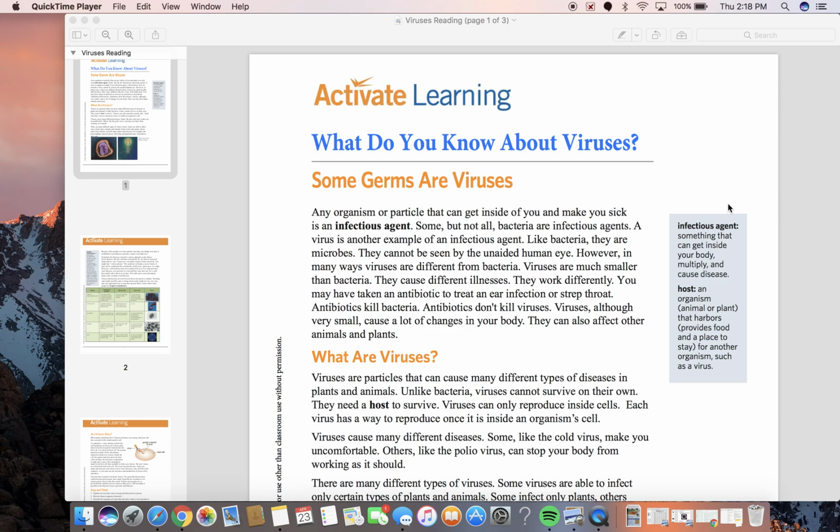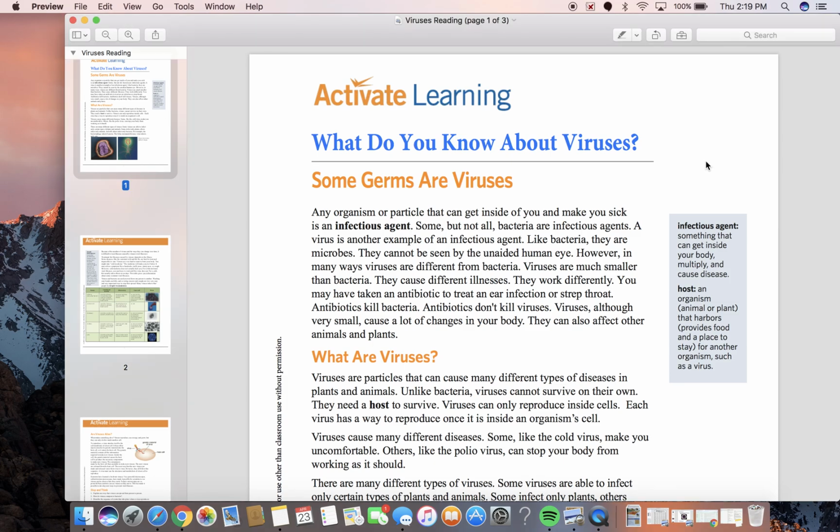What do you know about viruses? Some germs are viruses. Any organism or particle that can get inside of you and make you sick is an infectious agent. Some, but not all, bacteria are infectious agents. A virus is another example of an infectious agent. Like bacteria, they are microbes. They cannot be seen by the unaided human eye.